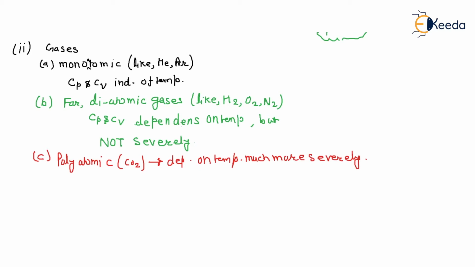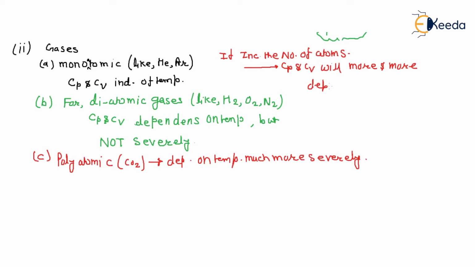So if we increase the number of atoms, Cp and Cv will depend more and more on temperature.